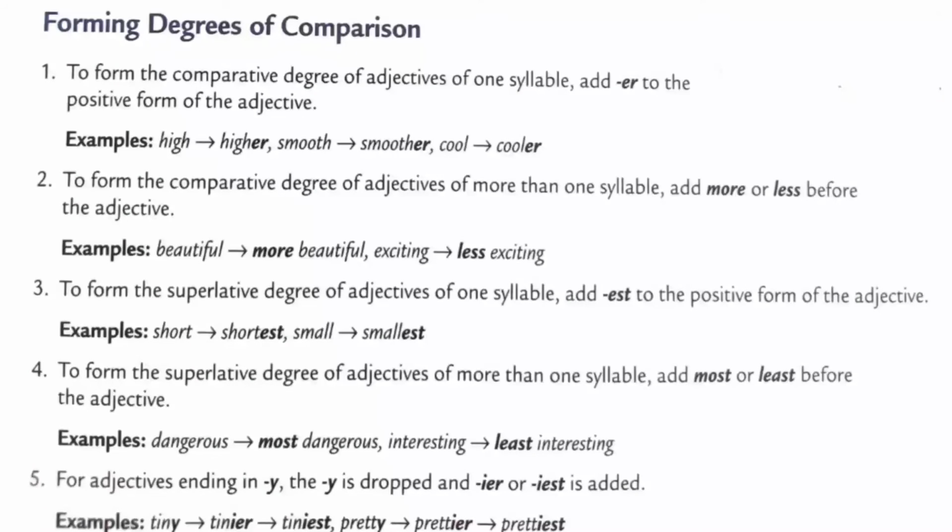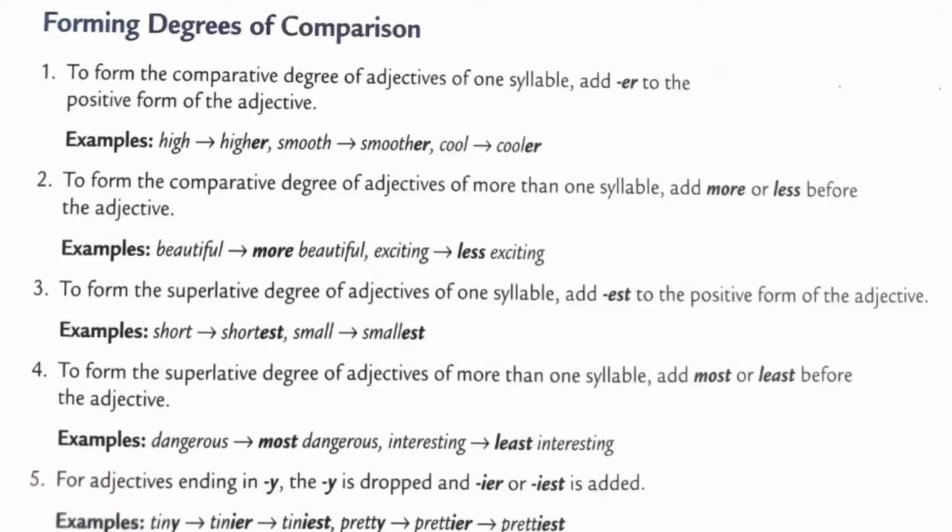Forming degrees of comparison. To form the comparative degree of adjectives of one syllable, add er to the positive form of the adjective. For example, high, higher, smooth, smoother, cool, cooler. To form the comparative degree of adjectives of more than one syllable, add more or less before the adjective. For example, beautiful, more beautiful, exciting, more exciting.